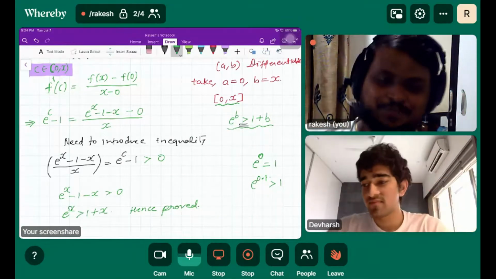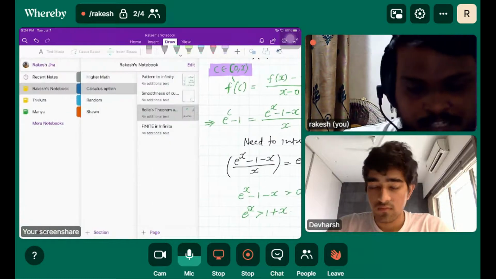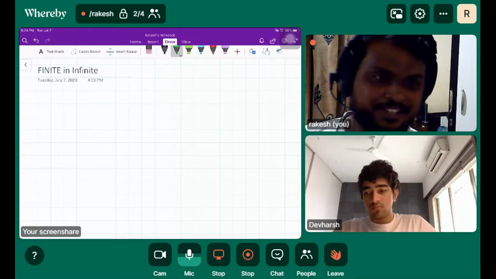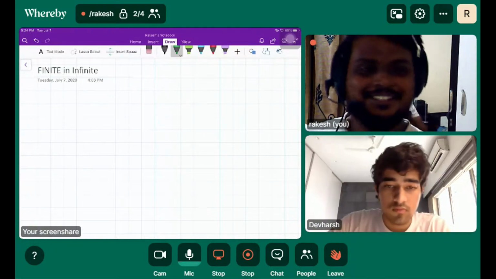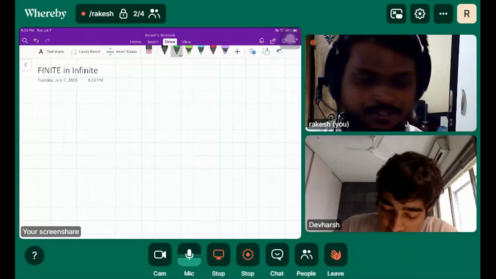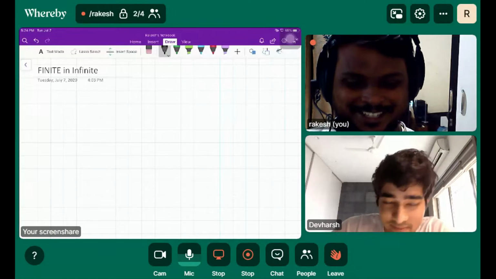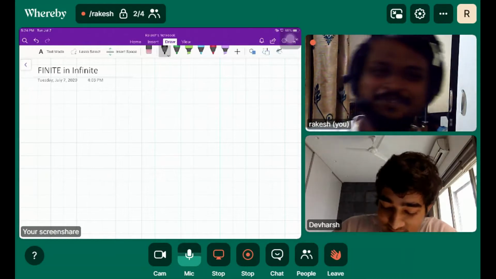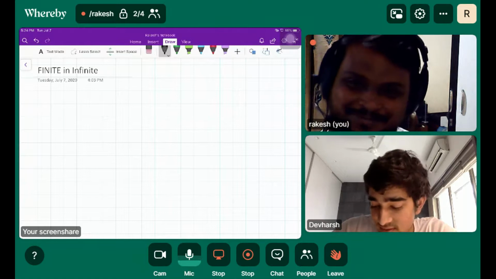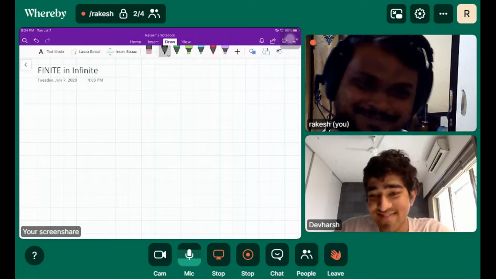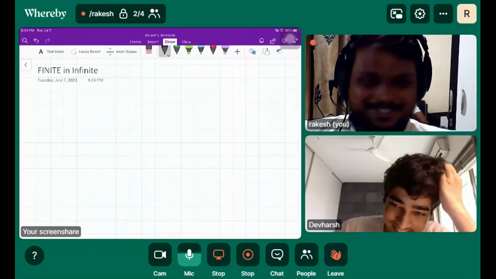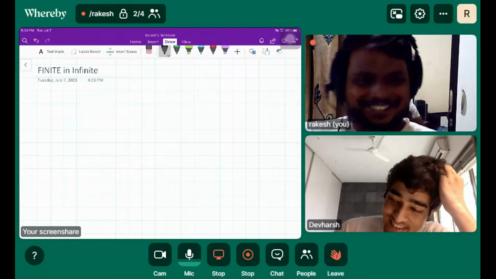So let's move to the next interesting chapter, that is finite in infinite. The name itself is very interesting. Finite in infinite. It's a very deep term. If I give this term to any Baba, the person who guides poor people, he will earn a lot of money from this finite in the infinite, right?